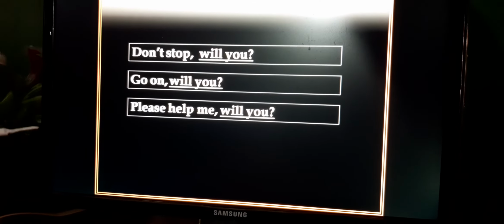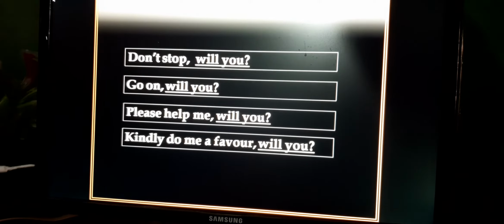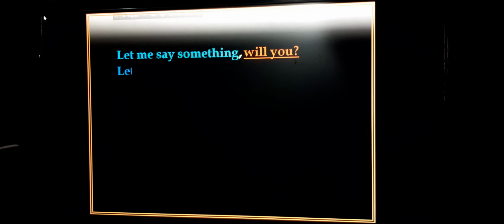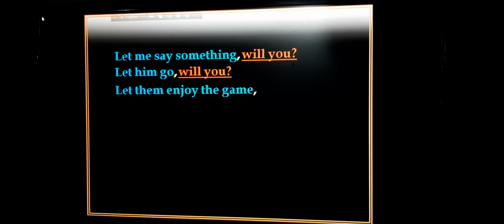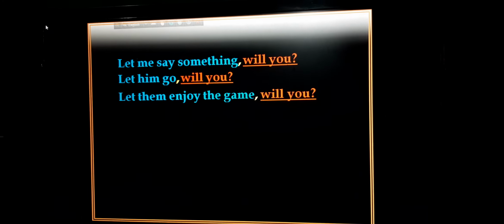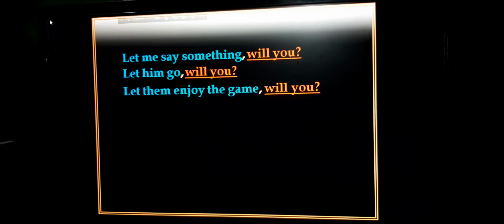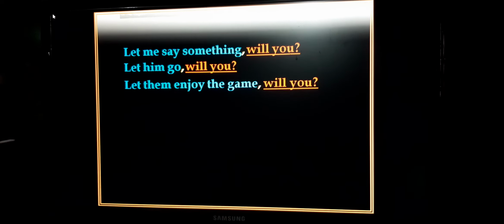Imperative sentence. Don't stop, will you? Go on, will you? Please help me, will you? Kindly do me a favor, will you? If you get an imperative sentence, then you will use will you as an operator. But let me say something, will you? Let him go, let them enjoy the game. Let him go, will you? Let them enjoy the game, will you?